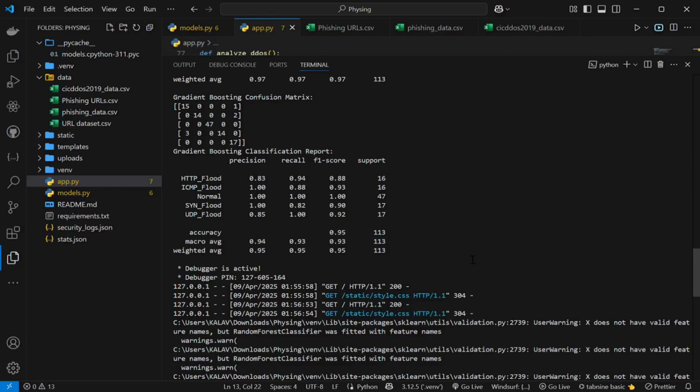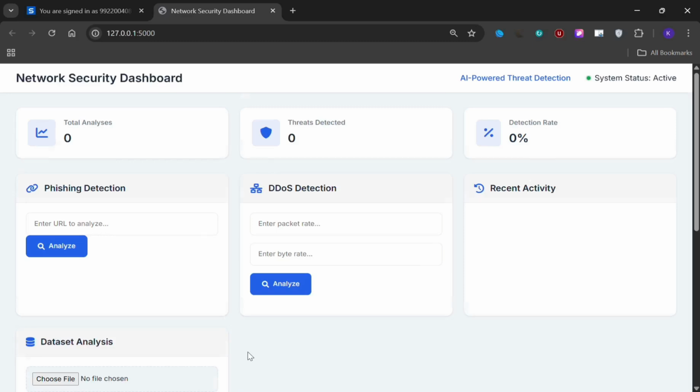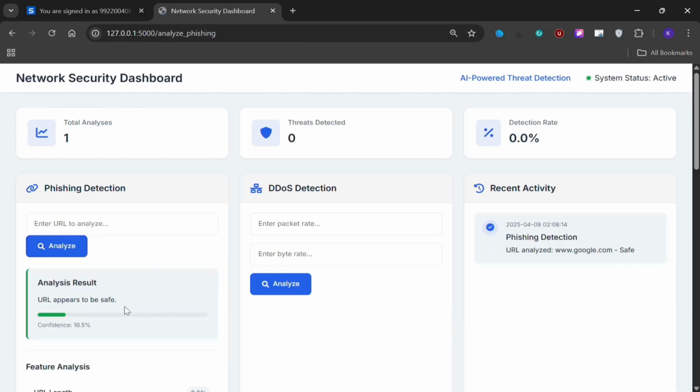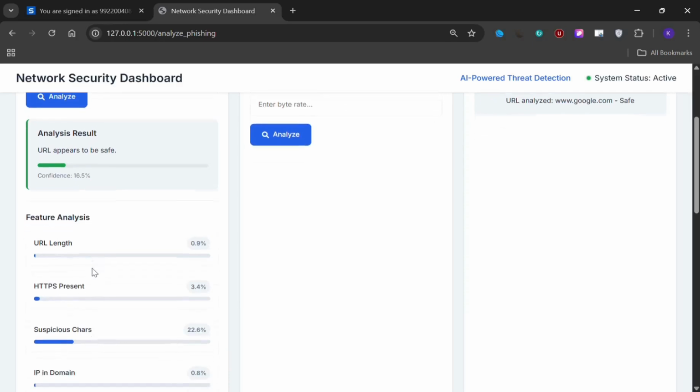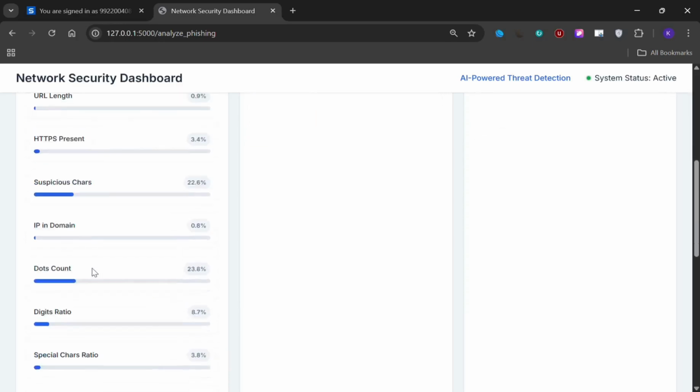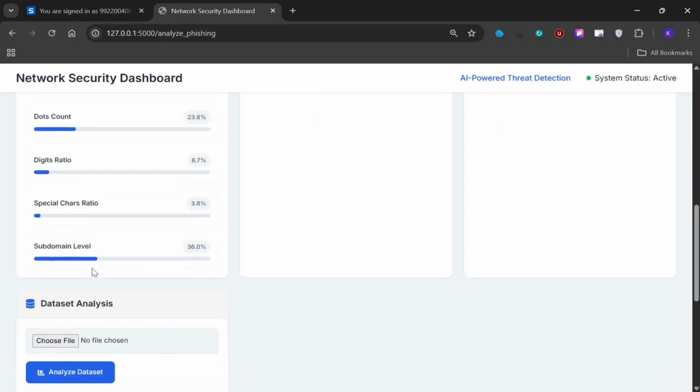So now I move to the output. This is the dashboard of our project, a network security dashboard for phishing detection and DDoS detection. Suppose I am entering a URL for phishing detection. I am entering google.com, then analyze, and it shows www.google.com as safe, and the phishing detection will be safe. In this way, phishing will be detected through feature analysis: URL length, HTTP, and subdomain level.